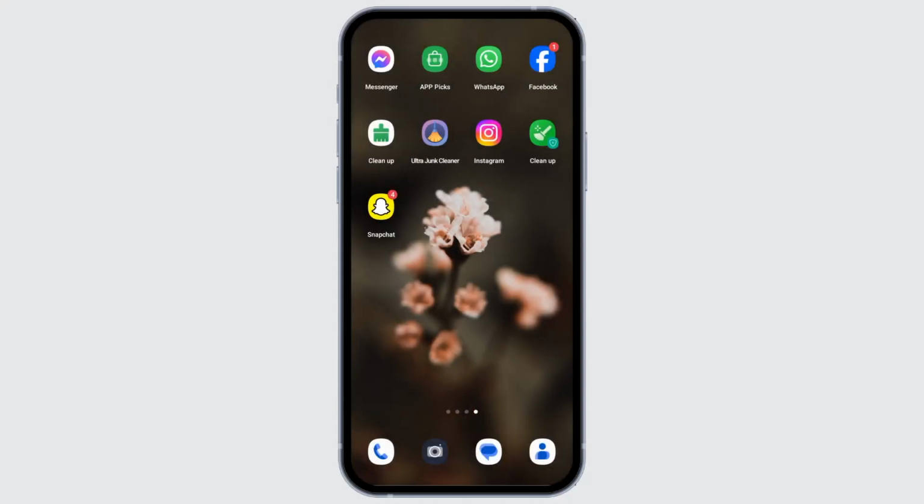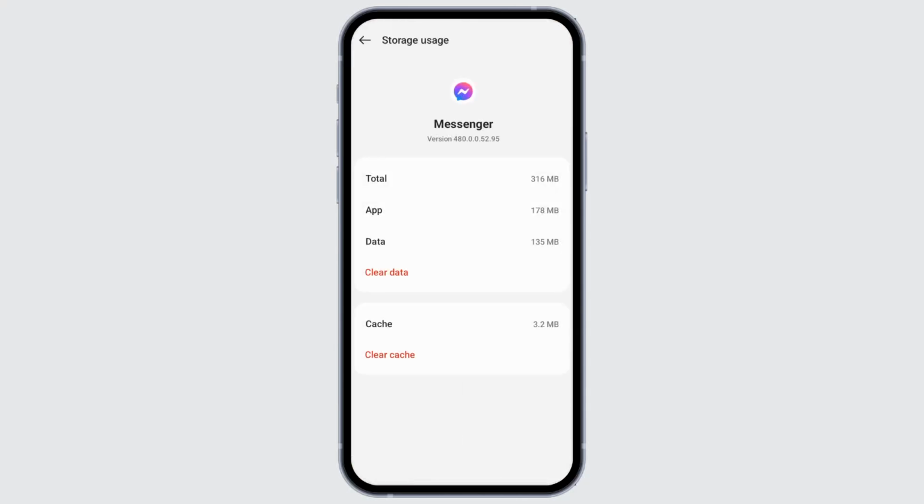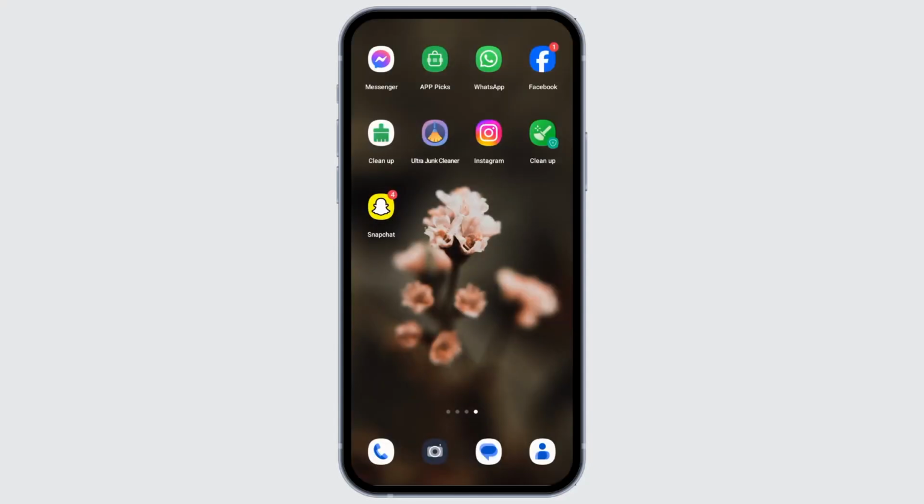Other thing you can do is simply clearing the cache. Again, tap and hold Messenger and select I button. Select storage uses and tap clear cache. Following all this step, your Messenger video call sound problem will be definitely fixed.